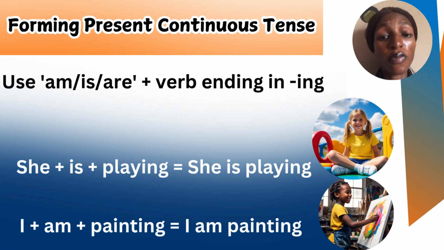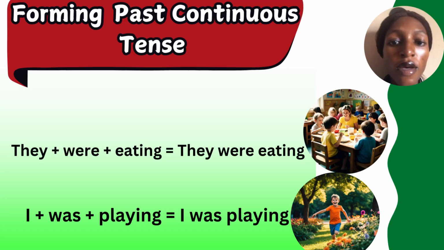it is a present continuous tense. What she is doing right now. I plus am plus painting. The boy said, I am painting. He's painting right now. Forming past continuous tense, use was, were plus verb ending in ing.